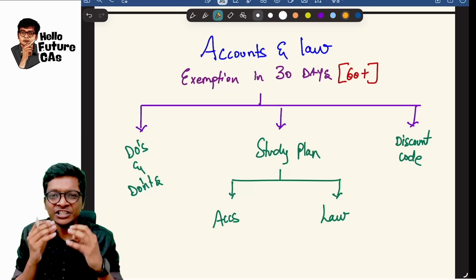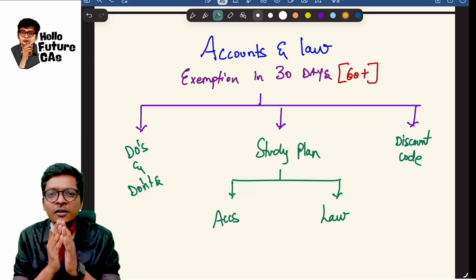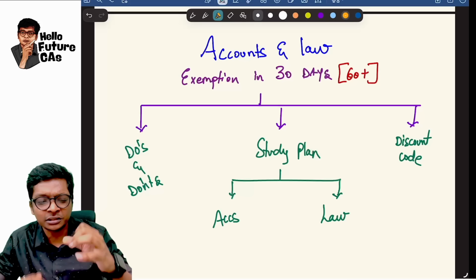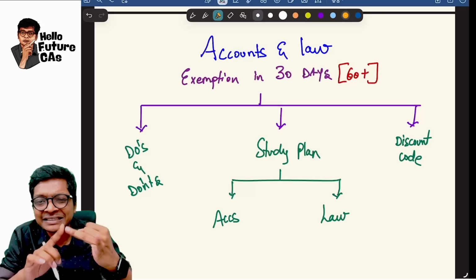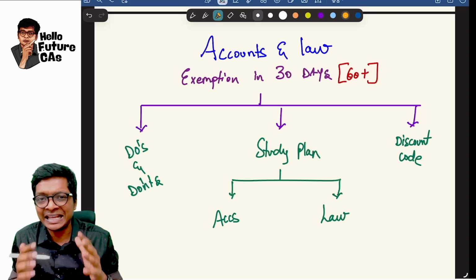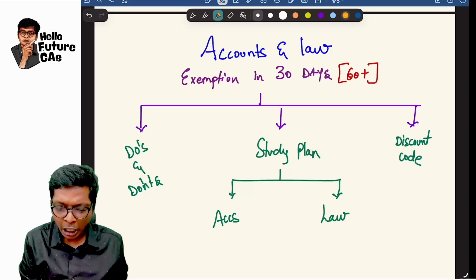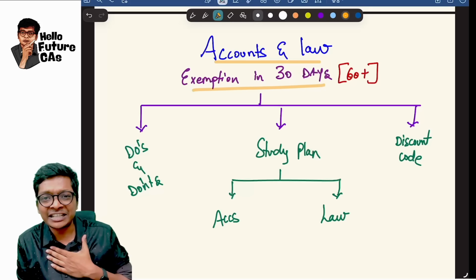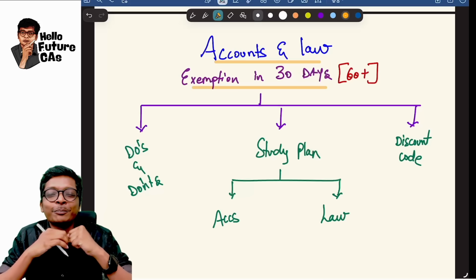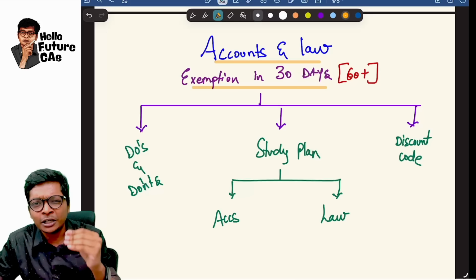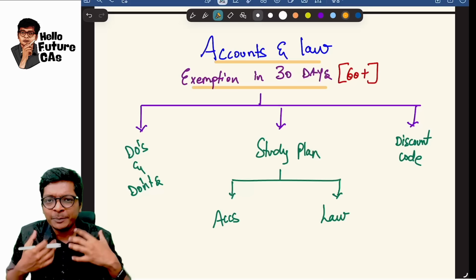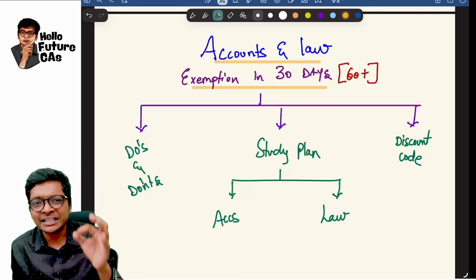This is something I've been sharing with my offline students for the last 7 to 8 years, and following exactly this, so many students got 90 plus, 80 plus, many exemptions, and even a few of them got ranks. Yes, you read it right. Accounts and law exemption strategy in just 30 days. You will be thinking, sir, how is this possible? In 30 days, how can I get exemption in accounts and law? Watch the video till the end, and then you will realize by yourself, yes, it's definitely possible.